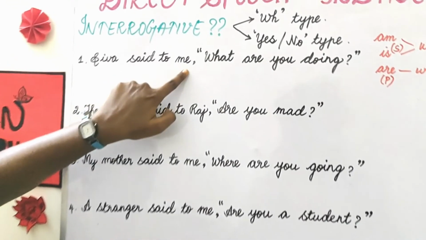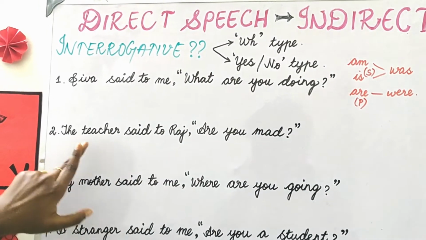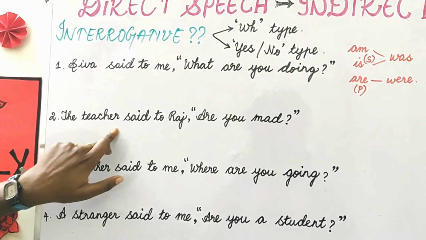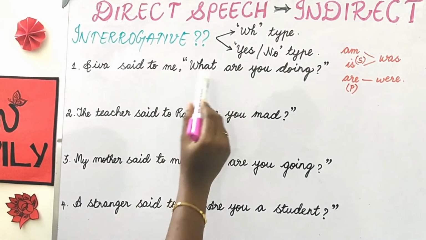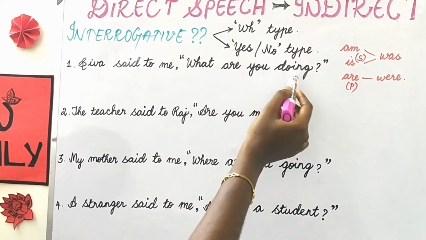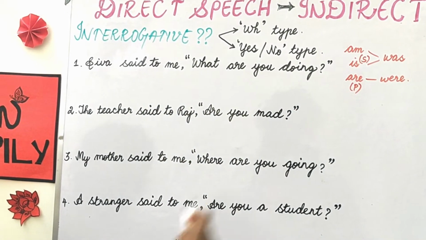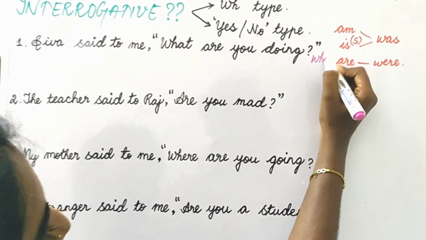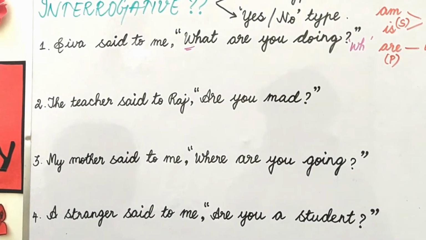So read this question. Shiva said to me, "What are you doing?" And read this question. The teacher said to Raj, "Are you mad?" So for the first question, what are you doing? You cannot answer yes or no. So it is WH type question. And also it has got a WH word.